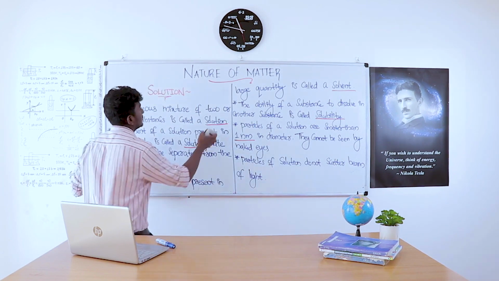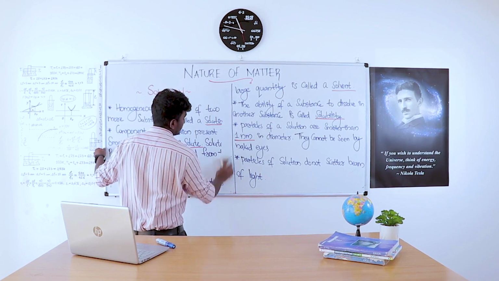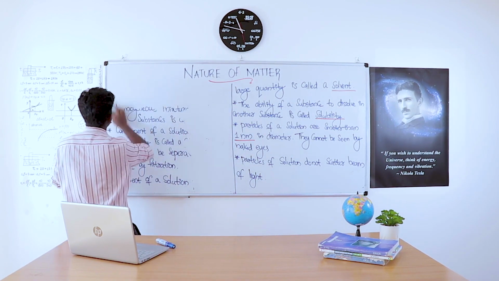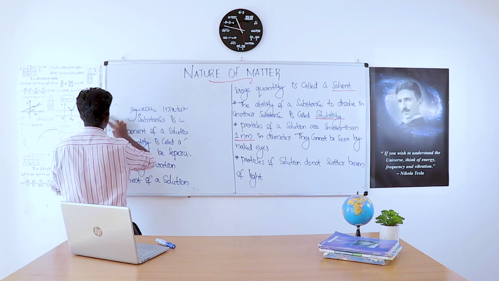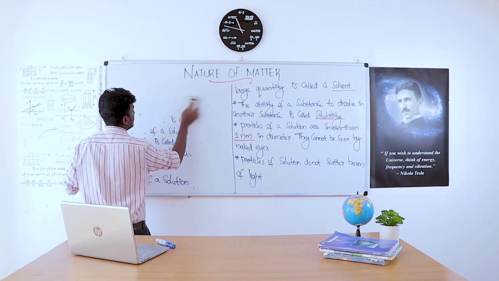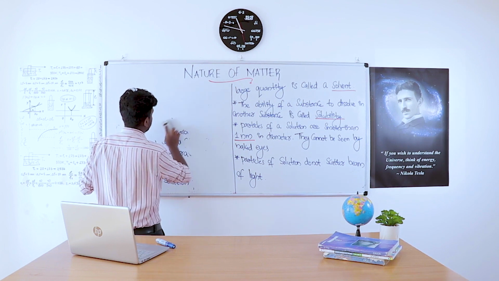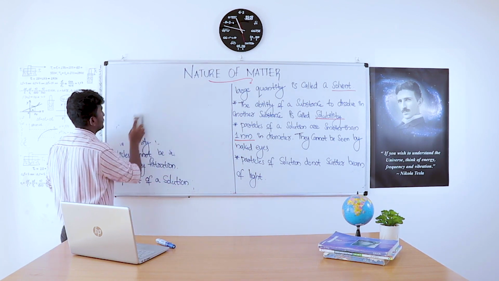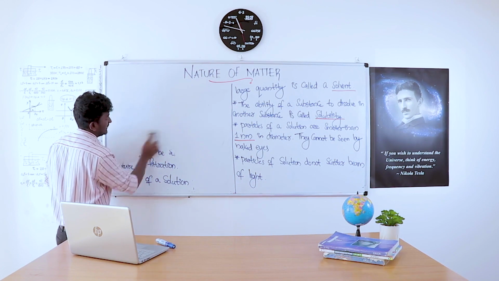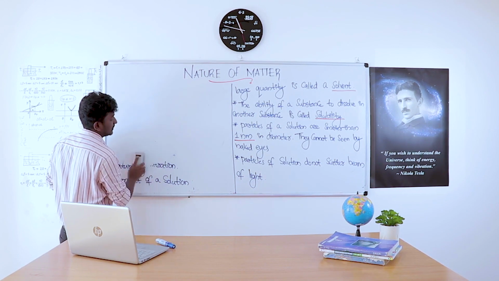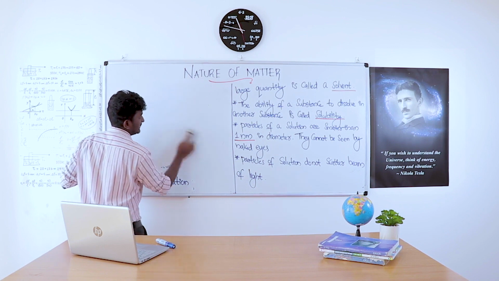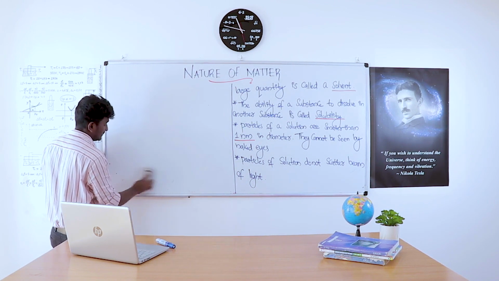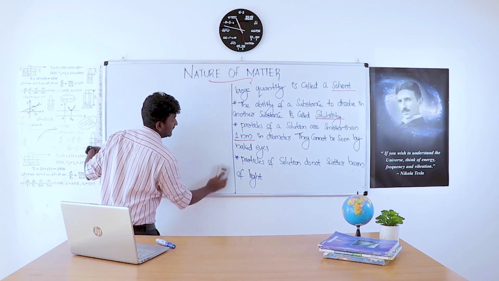Now, when explaining the solution, we have to explain concentrated solution and dilute solution. Simply, a solution is a homogeneous mixture of two or more substances. Solute plus solvent gives a solution, where the solute is the component present in small quantity and the solvent is the component present in large quantity in a solution.